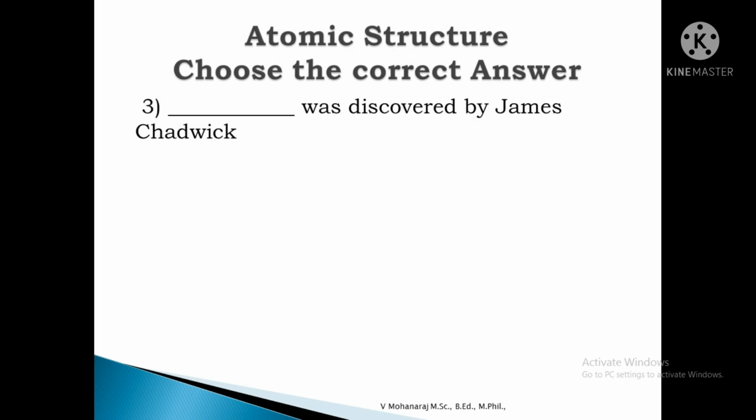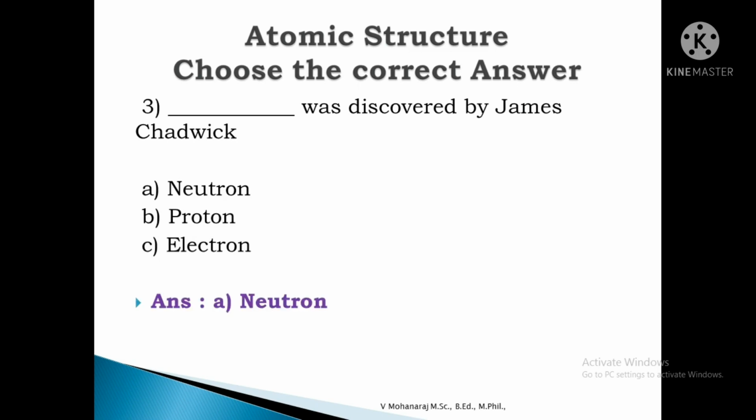Right. Next one. Dash was discovered by James Chadwick. Options are neutron, proton, and electron. The correct answer is neutron. Neutron was discovered by James Chadwick.